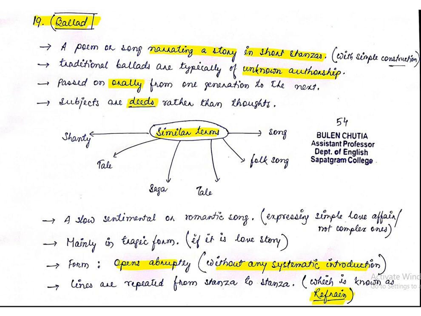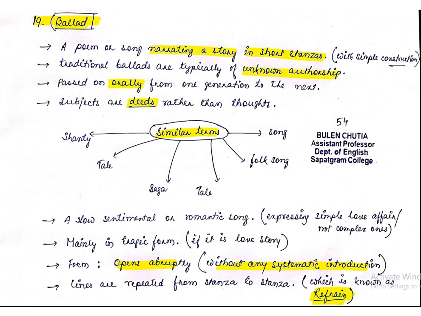The traditional ballads are typically of unknown authorship. That is, we do not know who has written this ballad. I'm talking about the traditional ballads, not the other ballads. We will try to categorize the ballads as well. Then we will come to know what is traditional ballad, folk ballad, or literary ballad.